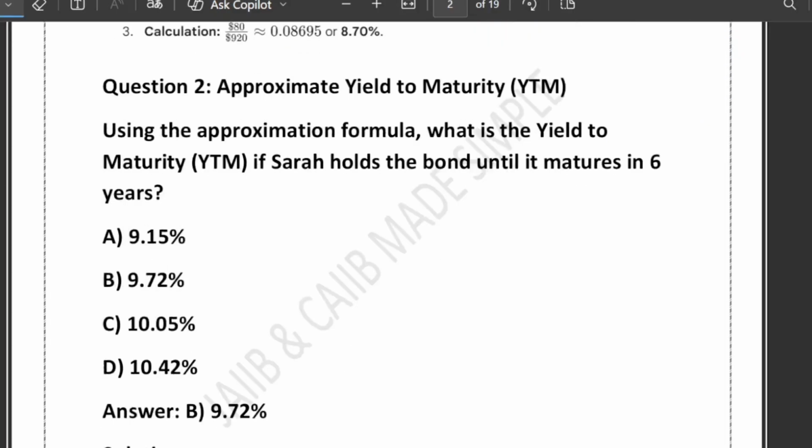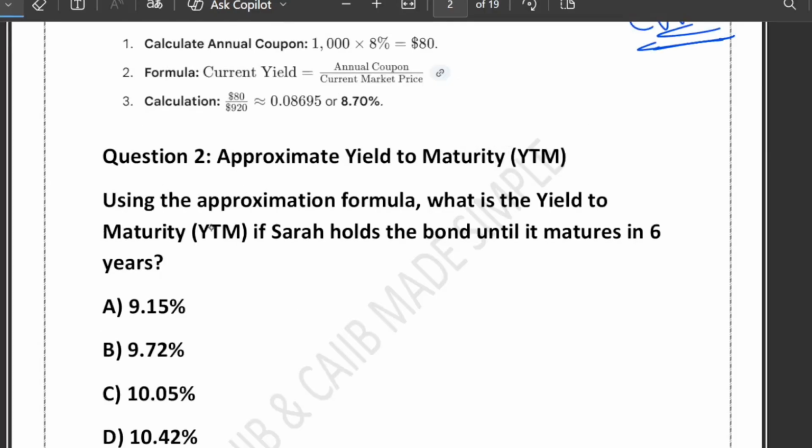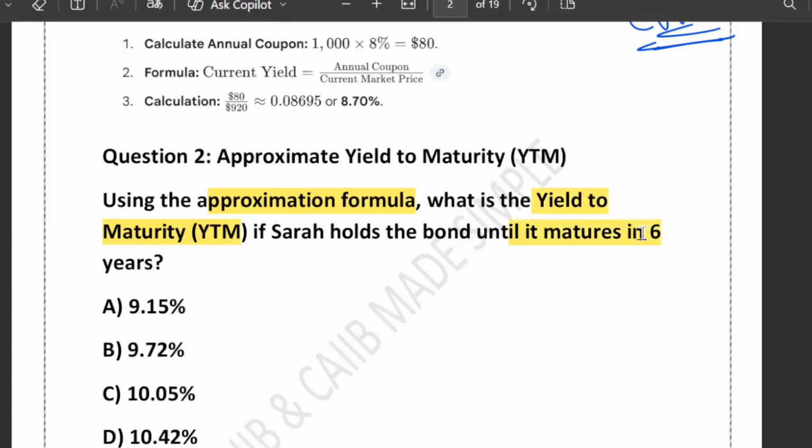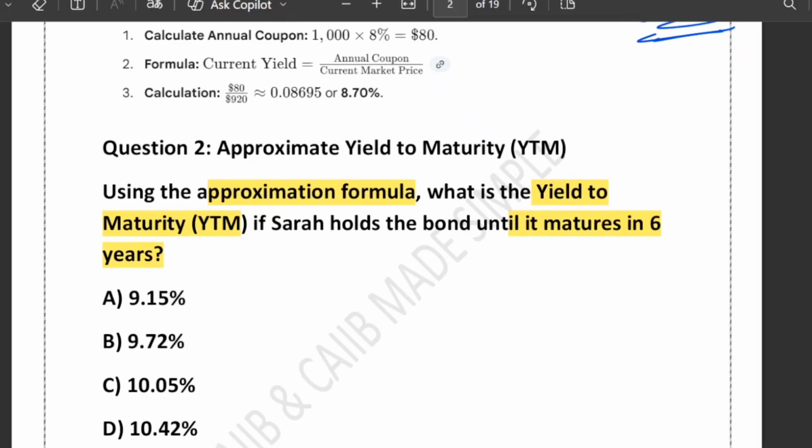Now let's have a look at the second question. You have to use the same data, apply the approximation formula, and tell what the YTM, or yield to maturity, is if Sara holds the bond until it matures in 6 years. Options given are 9.15, 9.72, 10.05, 10.42. So the question is regarding the yield to maturity.